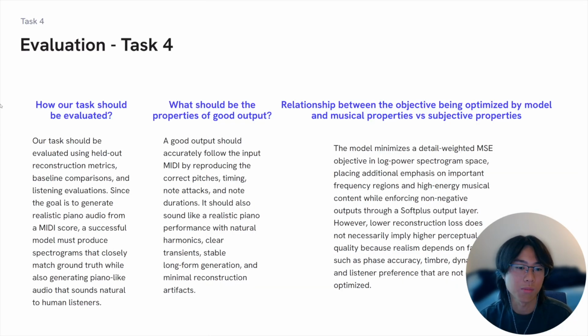So, how do we evaluate our model? A good output should follow the input MIDI accurately: correct pitches, timing, attacks, and note durations. It should also sound like a realistic piano performance with natural harmonics, clear transients, stable generation, and minimal artifacts from reconstruction. We use both objective reconstruction metrics as well as listening evaluation. Even if we have a lower spectrogram loss, it doesn't mean that the audio will sound better to the human ear, because things like phase accuracy, timbre, dynamics, and, well, just preference are not really optimized by this loss function.